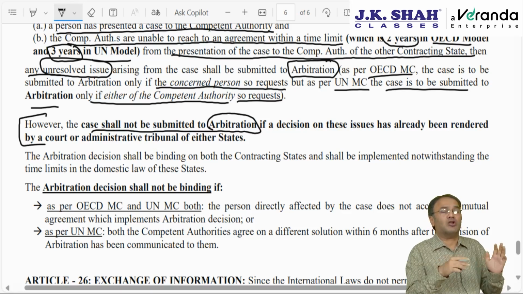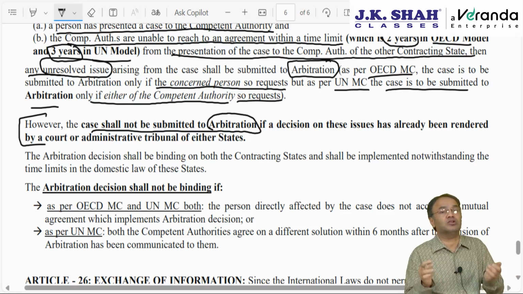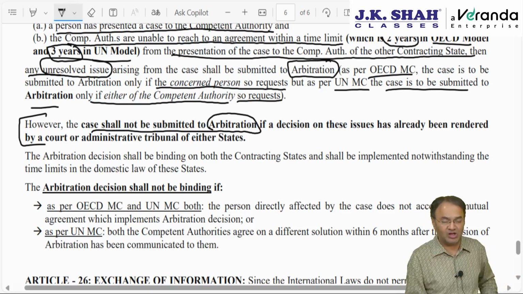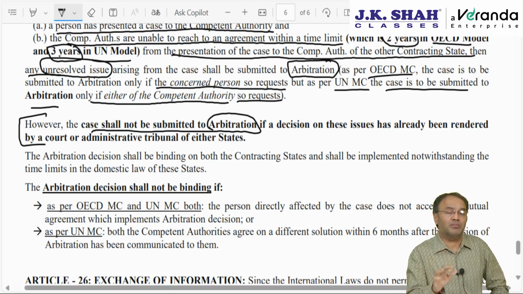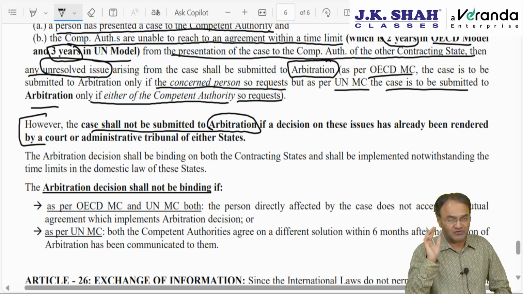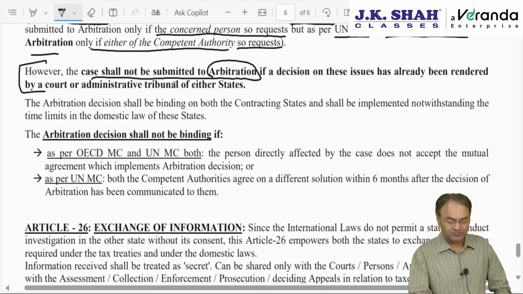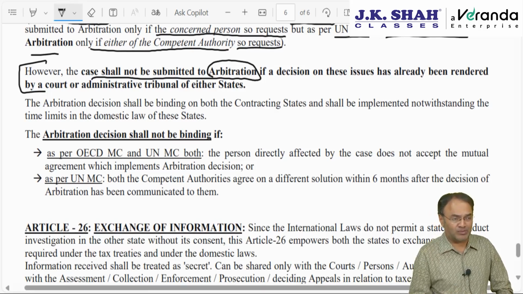See, arbitration is not a different process. Arbitration is part and parcel of the same article. Arbitration is also a part of the mutual agreement procedure. Mutual agreement means participation of both the parties. Both the parties are equally involved. It is within their knowledge, within their consent what is happening. So if the case is not resolved by these people, then it will be submitted to arbitration.